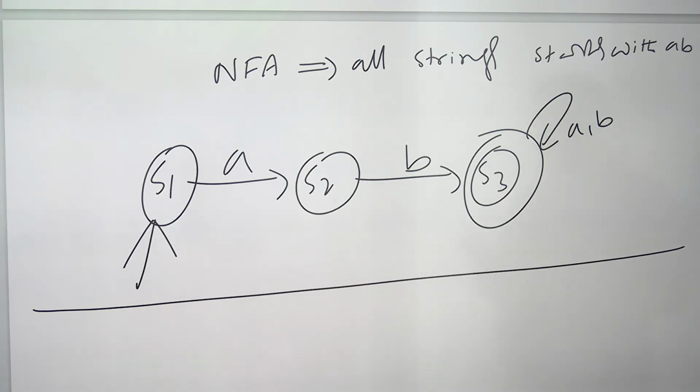It will accept, or not? Please check. I constructed an NFA where every string starting with AB should be accepted. Is it right or wrong?